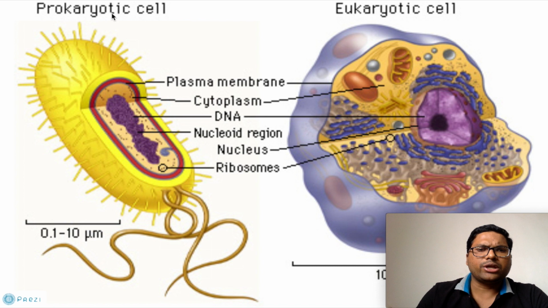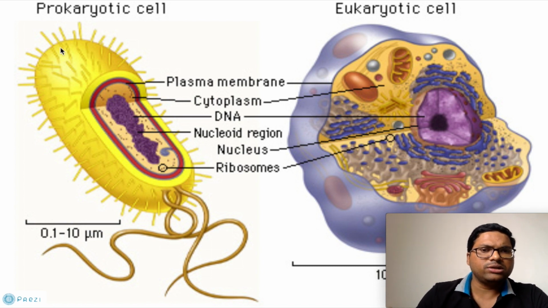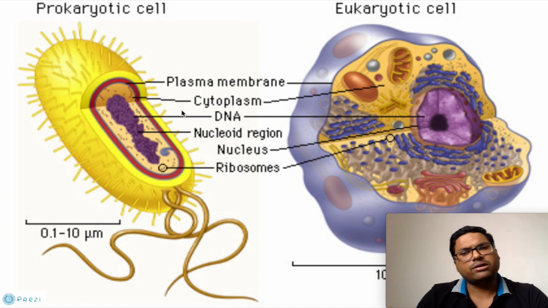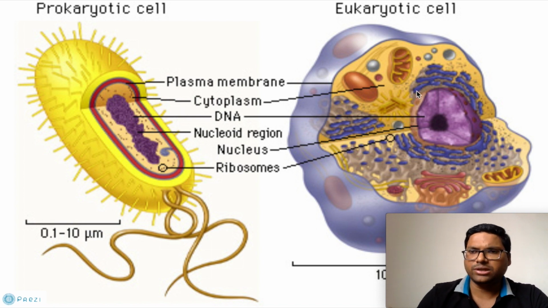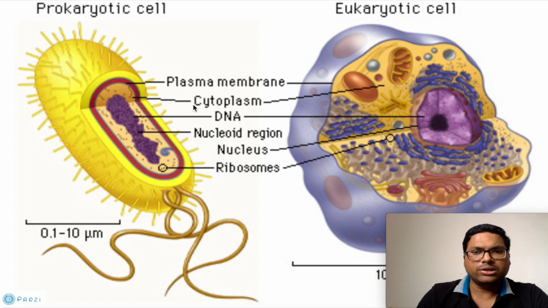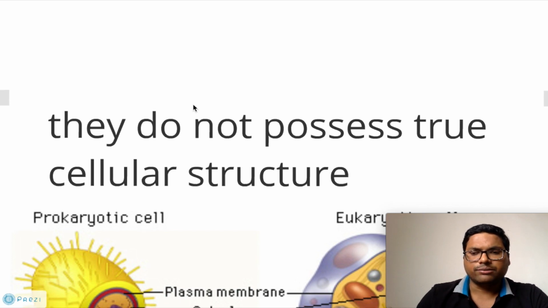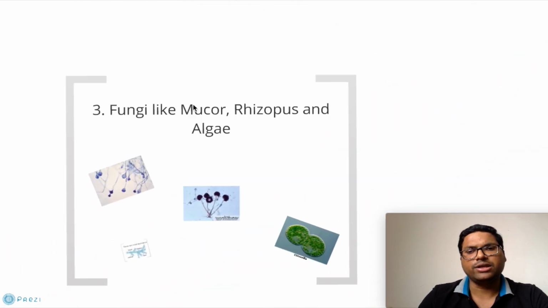When you compare a prokaryotic cell, which is a bacterial cell, to the eukaryotic one, you can see the difference. The eukaryotic cell has a very complicated, complex structure, where most of the different organelles are present in addition to the nucleus. Over here, in the prokaryotic cell, we don't even find the nucleus inside. Many of the organelles that we have seen in the eukaryotic cell are not there in the prokaryotic cell, that is, in the case of bacteria. So they have a very basic cellular structure as compared to the eukaryotic one. So they are the exceptions.